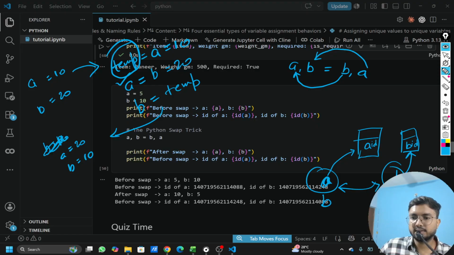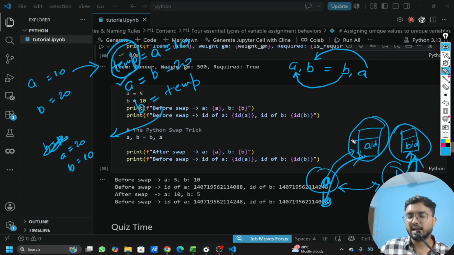So it becomes B and it becomes A. And this connection is just like this. So this is what is trying to happen here. So this is just staying as it is. It's not moving anywhere. Only the value, while the variable we are just changing here and here. So it's something happening like magically or very instantaneously inside, and it is allocating it without the need of a temporary variable. This is what it's doing.